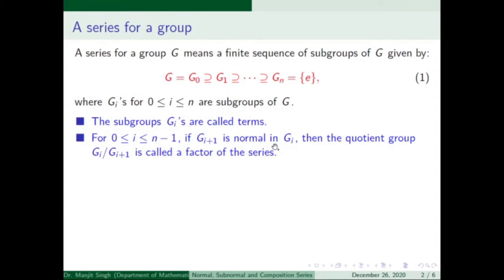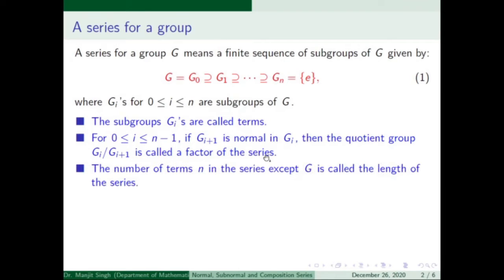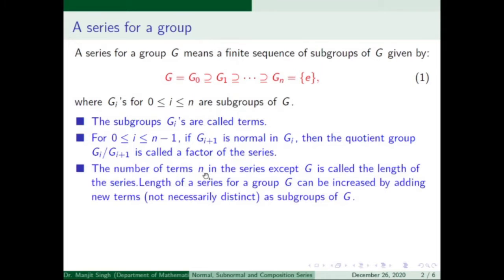If Gi plus 1 is normal in Gi, then Gi upon Gi plus 1 is a well-defined quotient group and is called a factor of this series. And n here is the length of the series. The length of the series can be increased by adding new terms in this series.